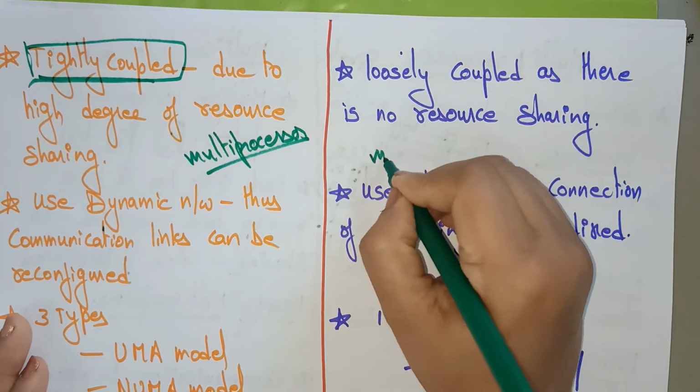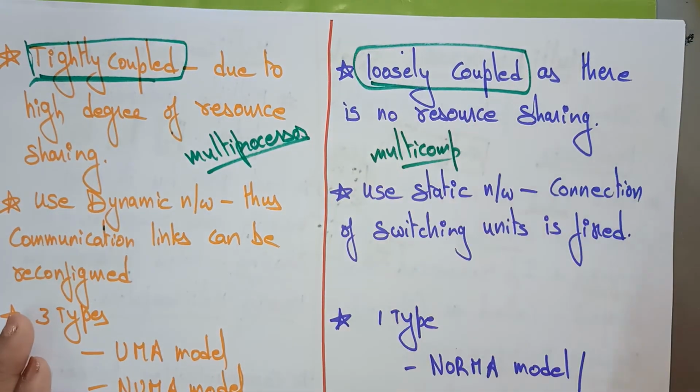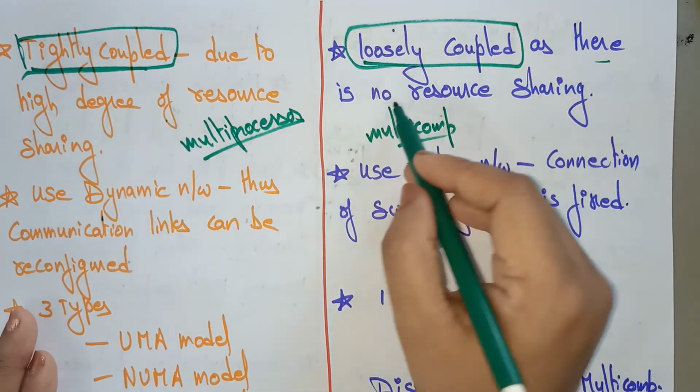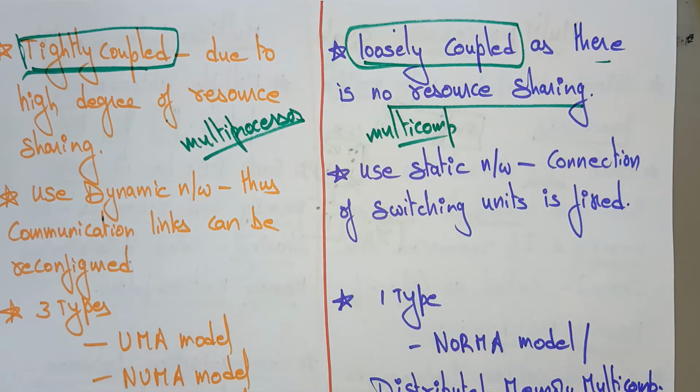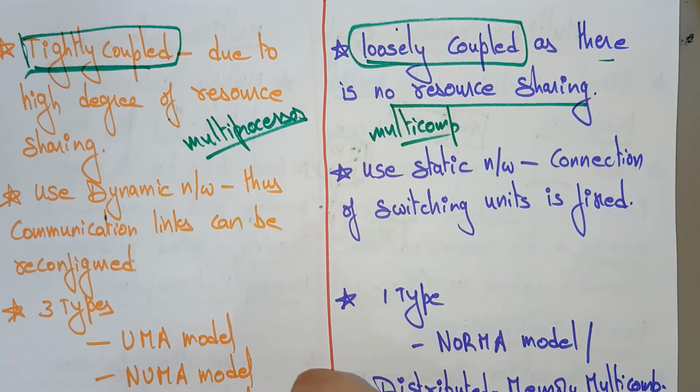Whereas multi-computers are loosely coupled. We call it loosely coupled. Why? Because there is no mandatory resource sharing, as each processing element has its own memory and own IO resources. Then why would it have to share the resources? So that's why it is free, loosely coupled. The multi-computers are loosely coupled and each computer is independent. But here in a multiprocessor, it is tightly coupled, because resources have to be shared.